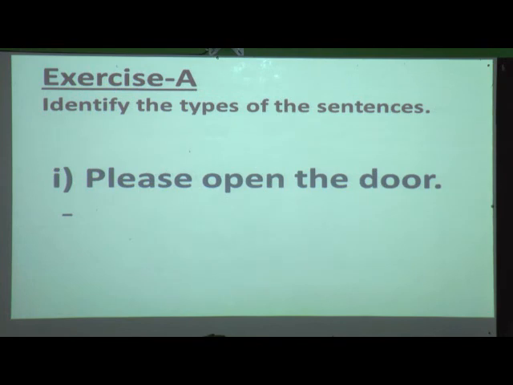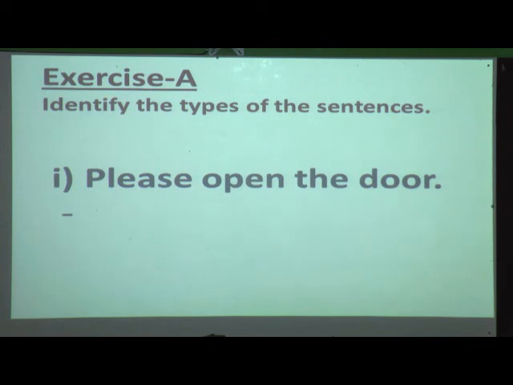Yes, we have learned about interrogative sentence. What is an interrogative sentence? An interrogative sentence is nothing but a question which we ask someone, and it begins with a capital letter and ends with a question mark. Third is imperative sentence. An imperative sentence requests, commands, or gives direction. It usually begins with a verb.